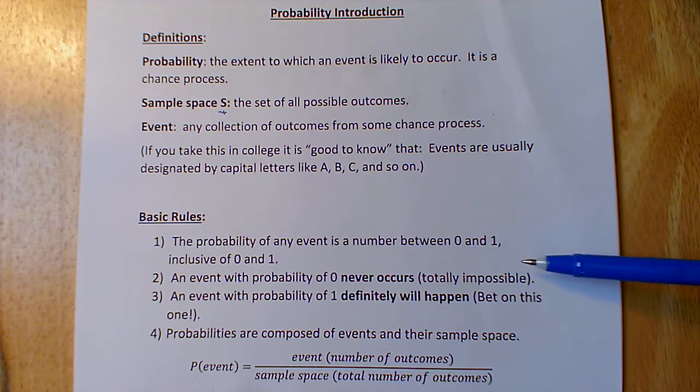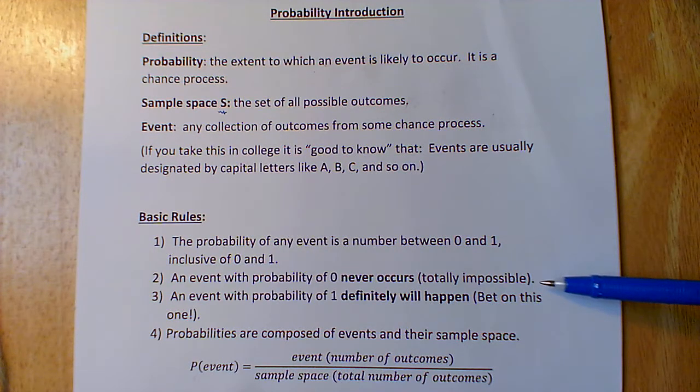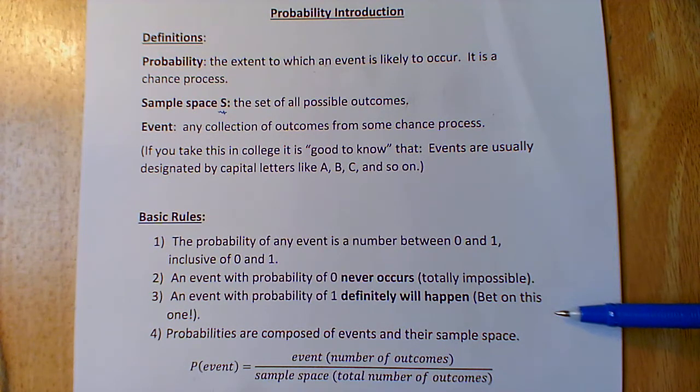Number 1, the probability of an event is a number between 0 and 1, inclusive of 0 and 1. An event with a probability of 0 never occurs, totally impossible. Rule number 3, an event with a probability of 1 definitely will happen. You can bet on this one.